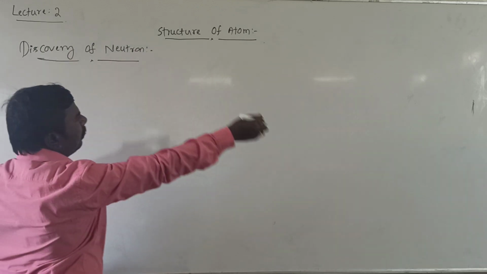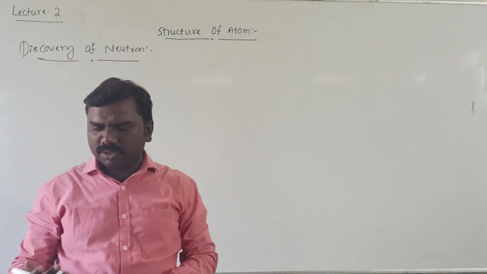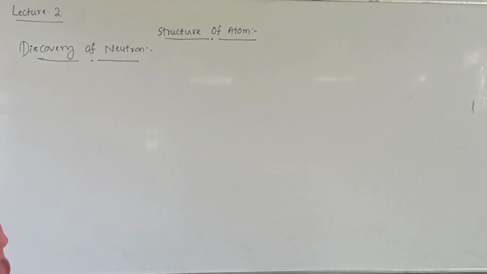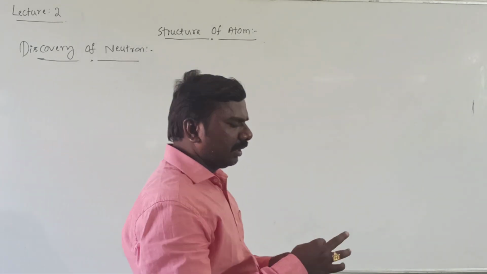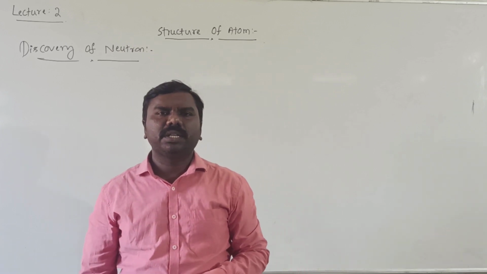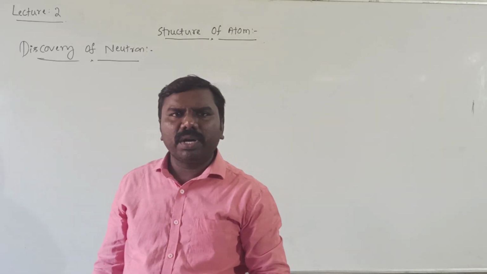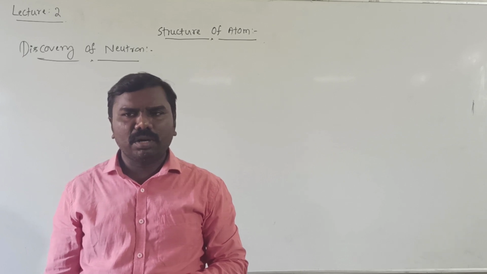Neutrons are neutral particles, no charge. Neutrons carry no charge. So when alpha particles hit the beryllium sheet, it generates a new neutral particle called neutrons.